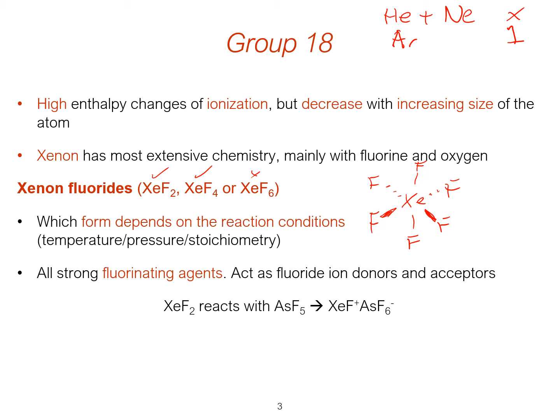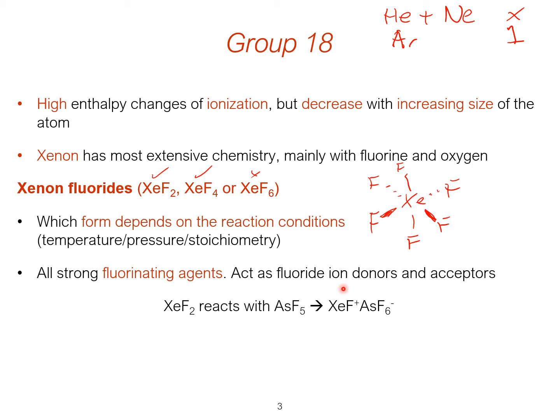bond angles, what we'd actually see is one of these fluorides would be off at a bit of a funny angle, and this is because there's a lone pair on the xenon that has to fit somewhere, so it fits in between the faces of this octahedron, but it can move around, so it's not like it always has this one slightly distorted funny bond. This could be any of them because this lone pair whizzes around between any gap it can find.